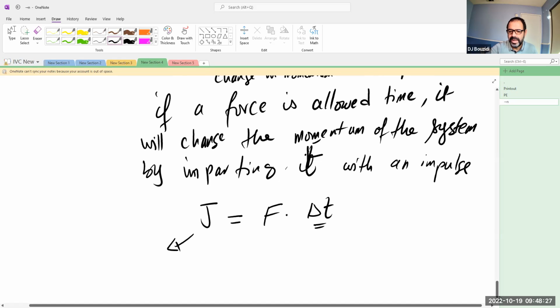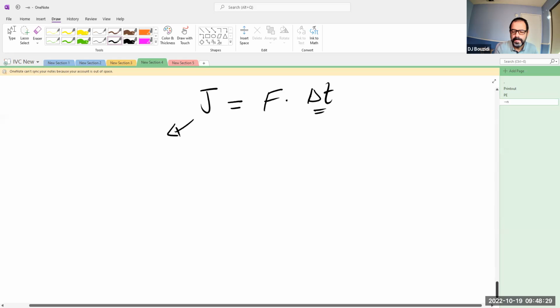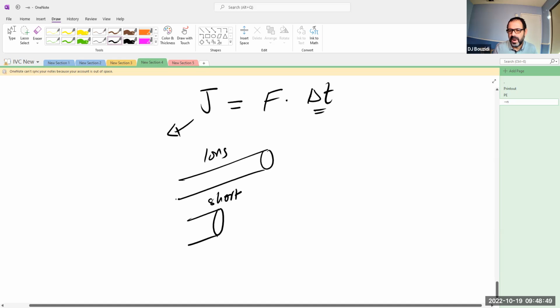So think about it this way. You have, for example, a cannon, and you have another cannon. One of them has a short barrel, and one of them has a long barrel. You have the same amount of powder, and the same cannonball in both, the same masses.